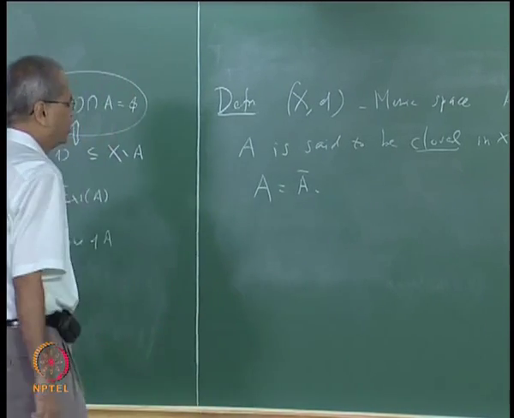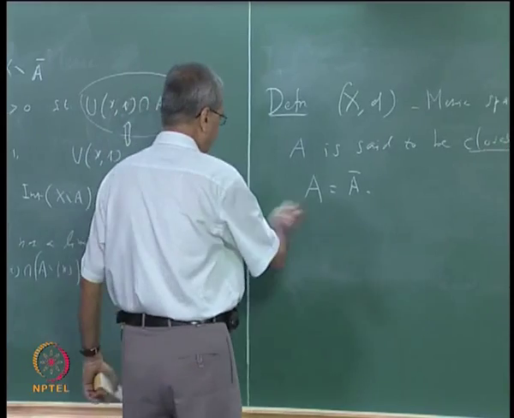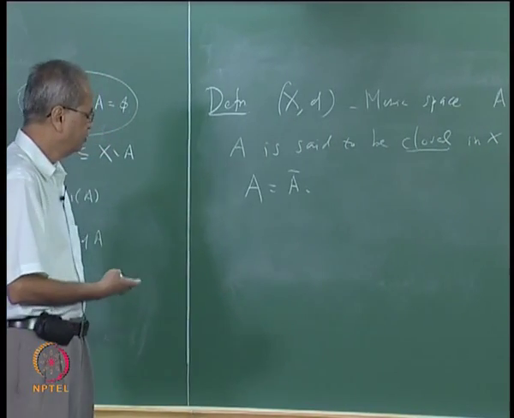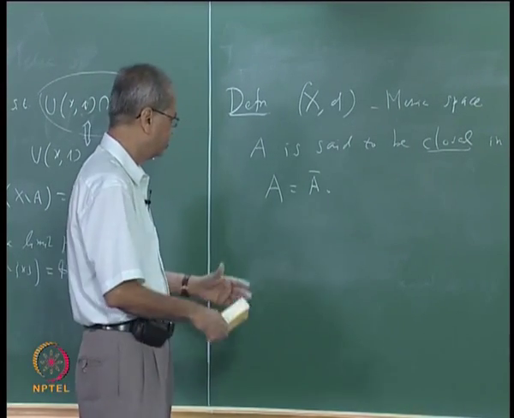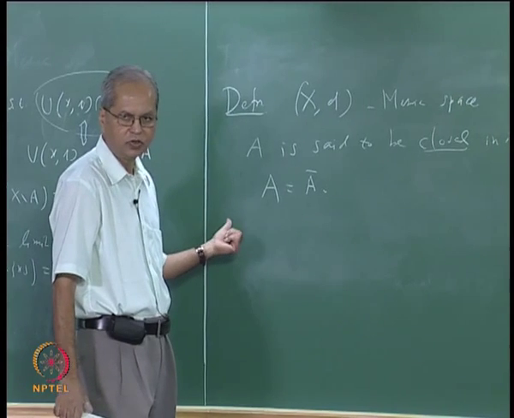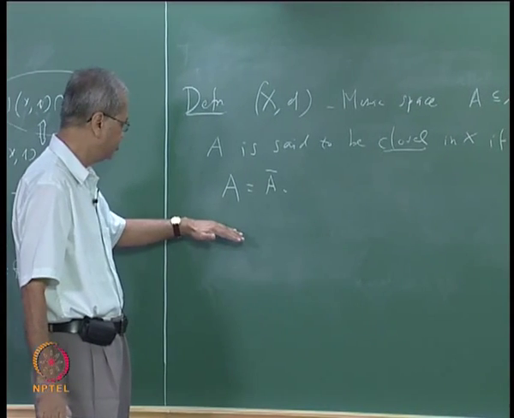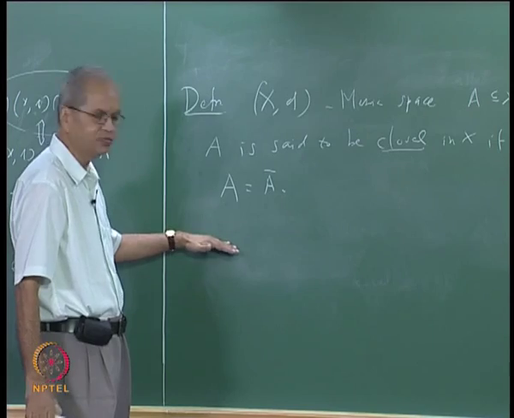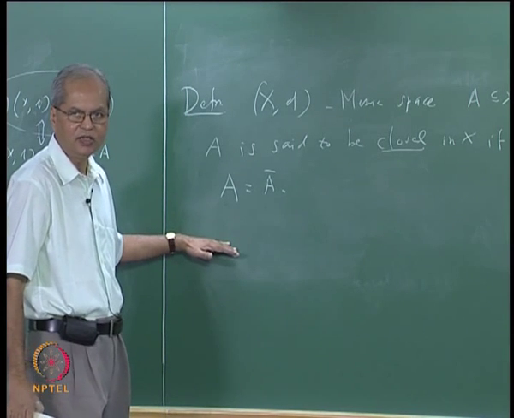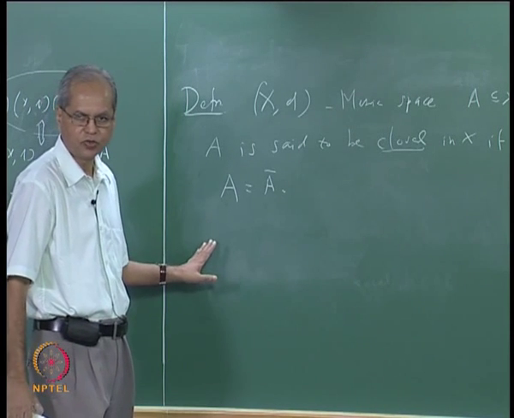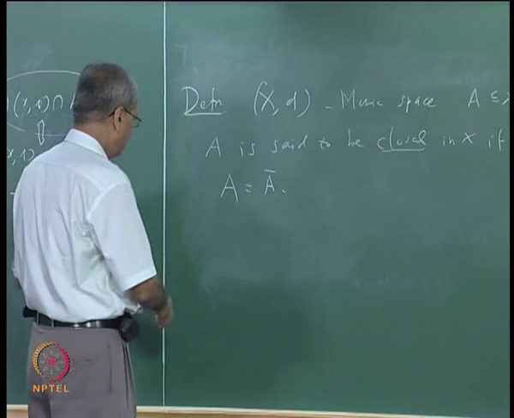Now let us proceed further. We can now look at some examples of closed sets and some properties of closed sets, but instead of going to that, we shall prove one theorem which will immediately give you a big class of examples of closed sets. And that theorem is the following.